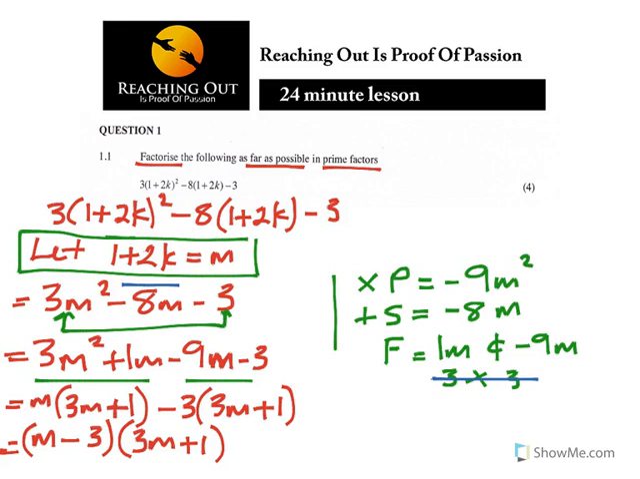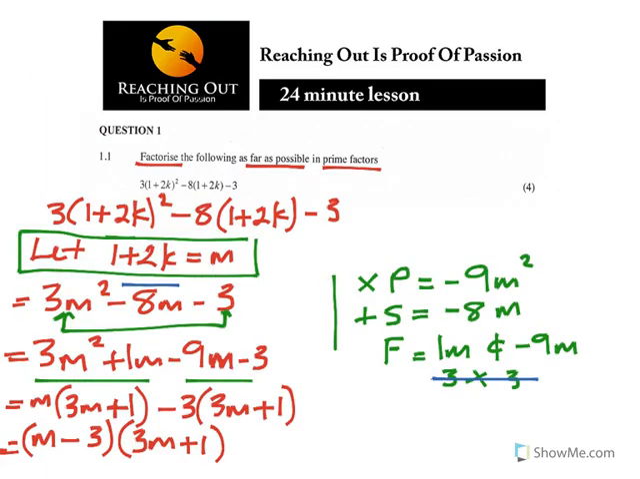So that's what we have. When you factorize it, you are getting m minus 3 and 3m plus 1. But remember, this is not the final answer, because I told you that m is 1 plus 2k. I made m to become 1 plus 2k.